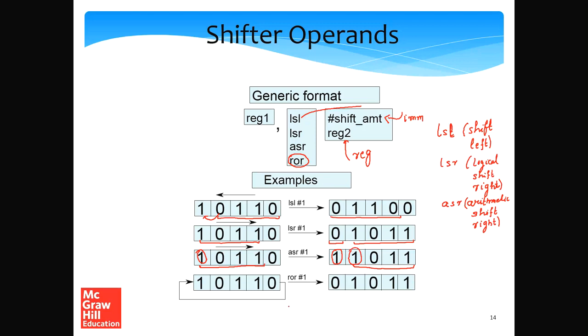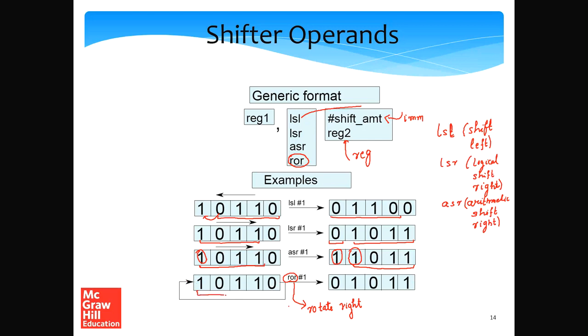Now let's introduce the rotate right instruction. So ROR is rotate right. So what we do in this case, if we want to rotate it right by one position, so rotate right is basically a right shift with the values that are falling off the least significant position, they come and sit in the most significant position.